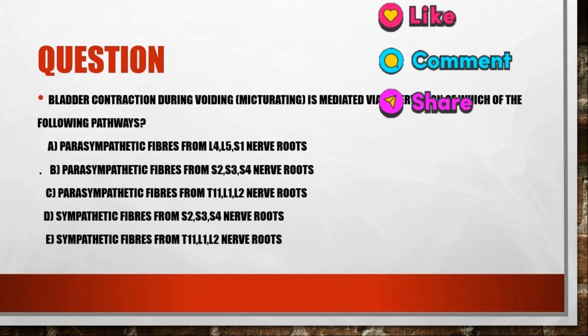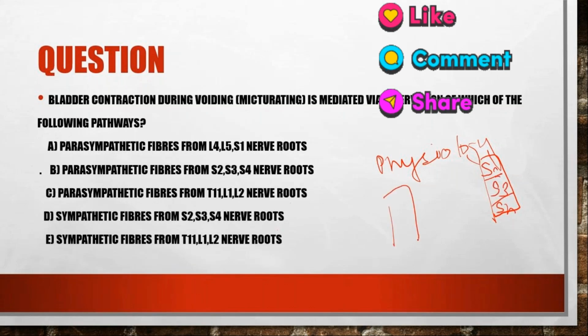It is a parasympathetic fiber from S2, S3, S4. Yes. So I hope you have known about the physiology of micturition. So what is the physiology of micturition? One is the parasympathetic pathway that comes from S2, S3 and S4, and another one is the sympathetic pathway that comes from L2, L3 and L4.